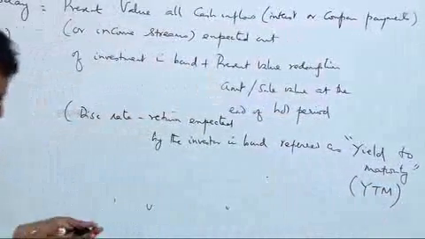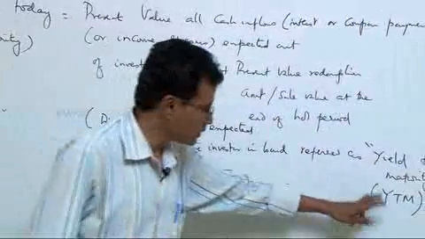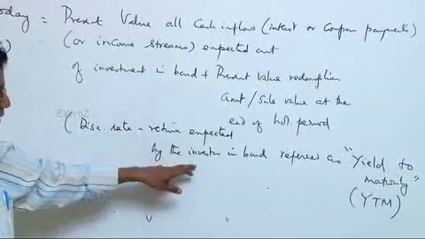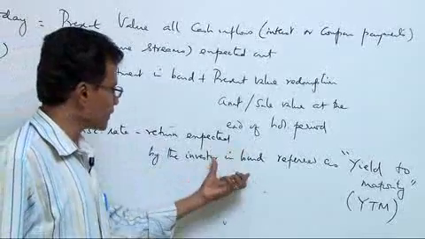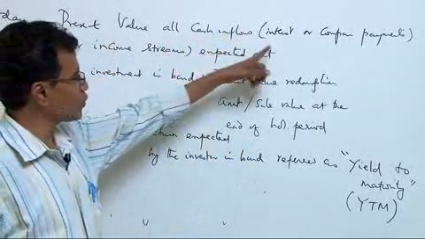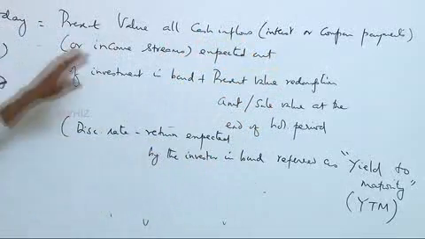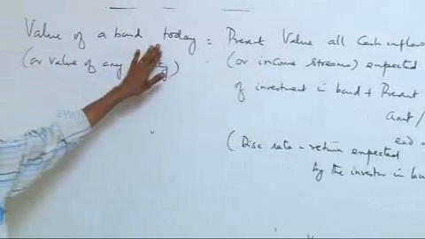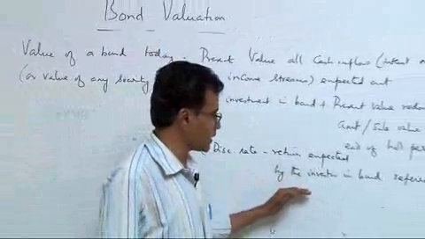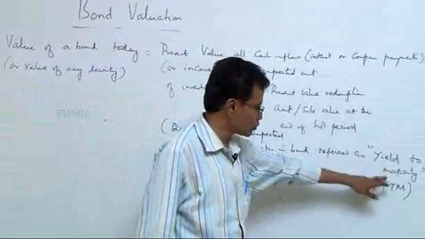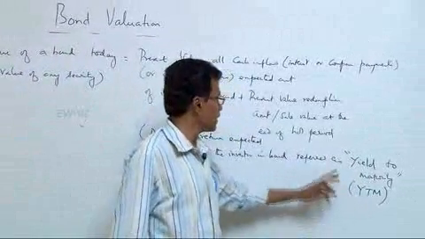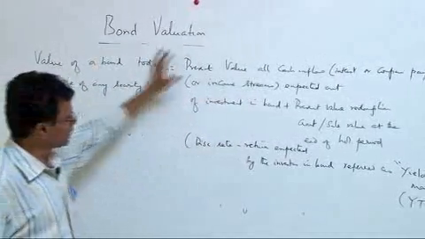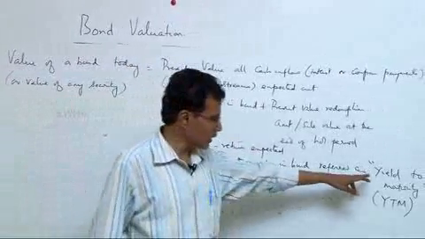So in bond terminology, there is something called YTM, which is yield to maturity. The yield to maturity is nothing but the return expected by the investor in the bond. If that rate is taken and all these expected inflows are discounted at that rate, then the sum of all those present values, namely the regular income streams plus the redemption amount, discounted at the rate of return expected by the investor, which is what is known as yield to maturity for the concerned investor, is the value of the bond today.